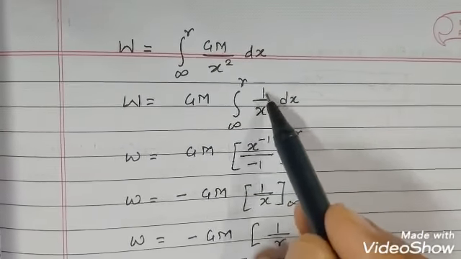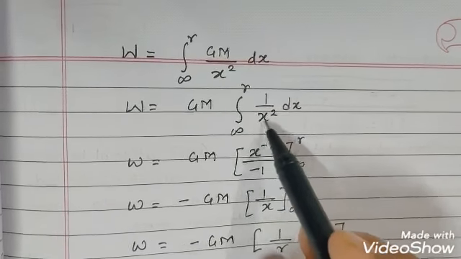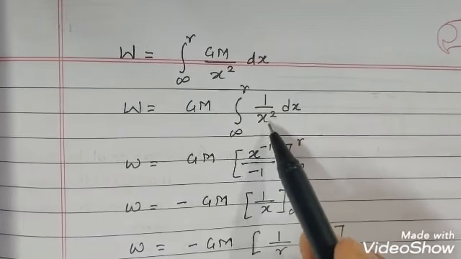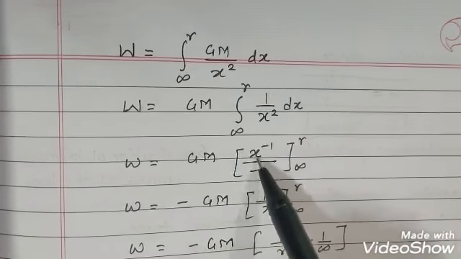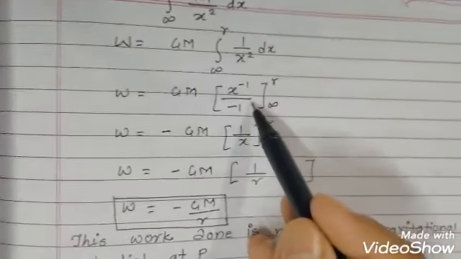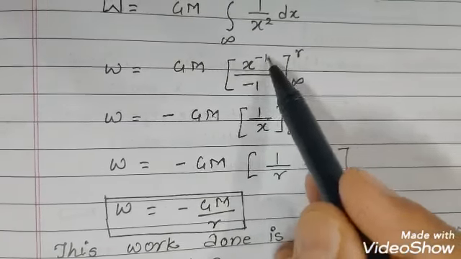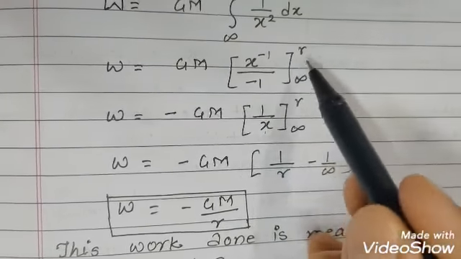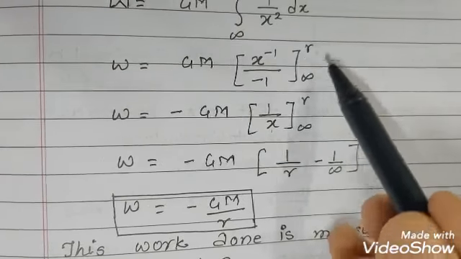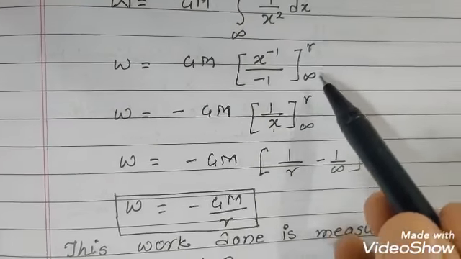So we take the integration of 1 upon x square, which will be equal to x to the power minus 1 upon minus 1. This minus sign will come out here, and x to the power minus 1 is 1 upon x. Infinity is the lower limit and R is the upper limit here.